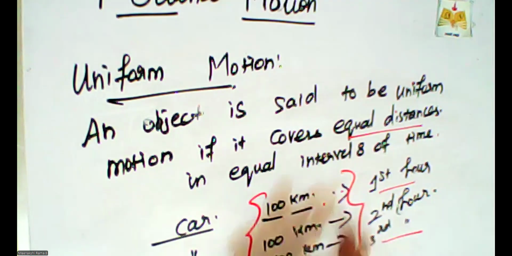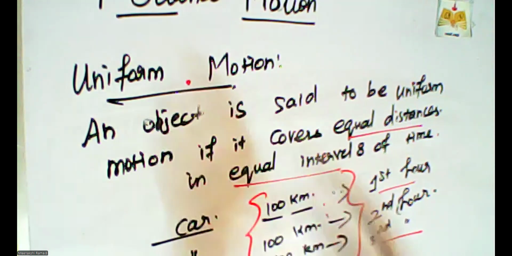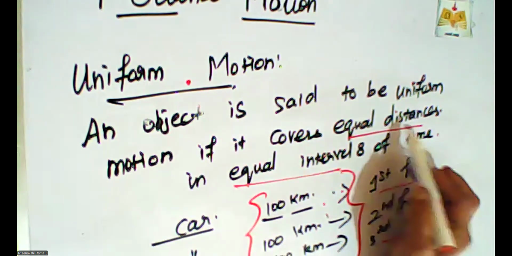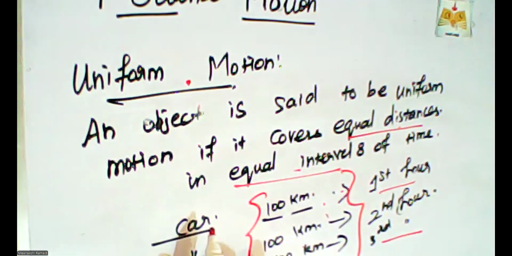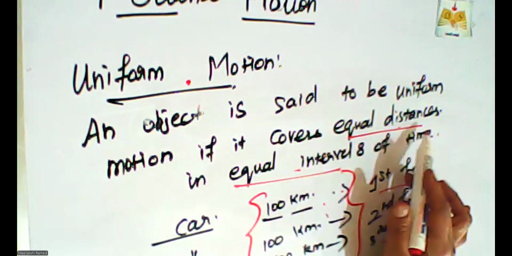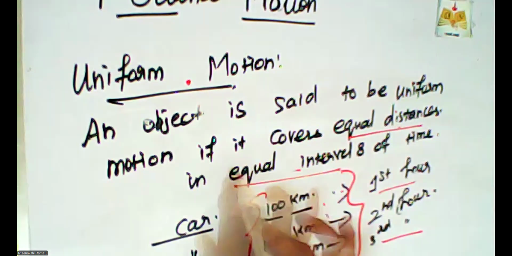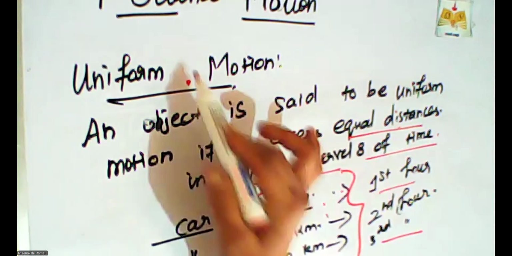The car crosses the same 100 kilometers, and that is called uniform motion. These 2 points are very important in this concept: an object is said to be in uniform motion if it covers equal distances in equal intervals of time. This is the concept of this heading.